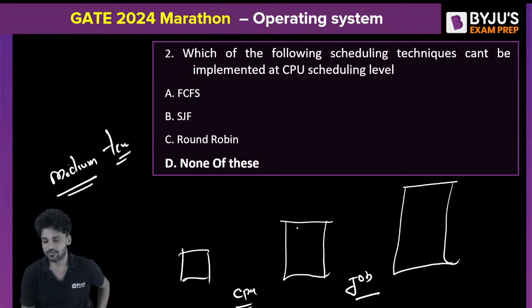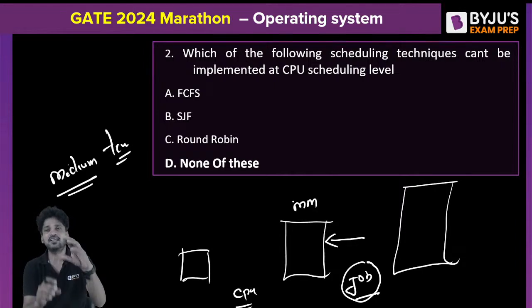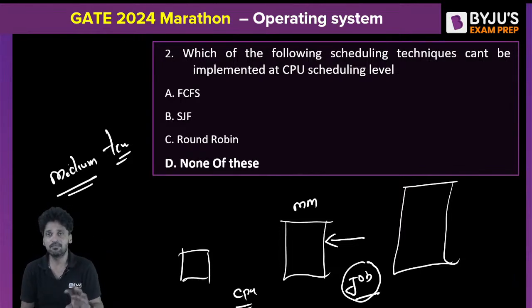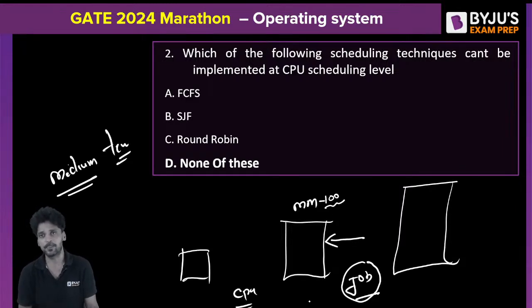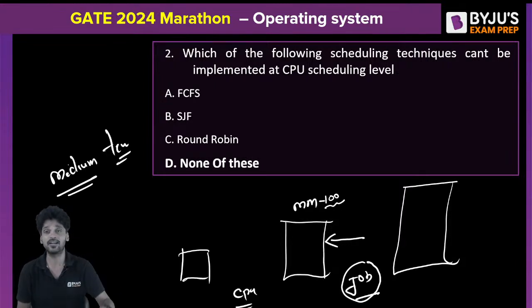Sometimes what will happen is, when the job scheduler schedules too many processes into the main memory, the memory will definitely have a threshold, right? Based on its size and the multi-programming concept, main memory can accommodate only a few programs. There is a threshold point. Let us say main memory can support only 100 programs at a time. But due to some error, what if the job scheduler schedules more than 100 programs into the main memory? It is superficial. There is much more to add to this.